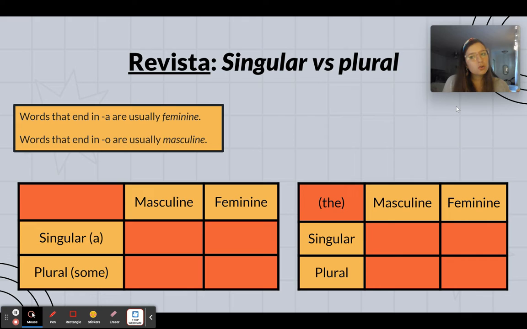Words that end in A, usually feminine. Words that end in O, usually masculine. And you'll see the difference between masculine and feminine in these charts. It is important to remember that there are always exceptions.